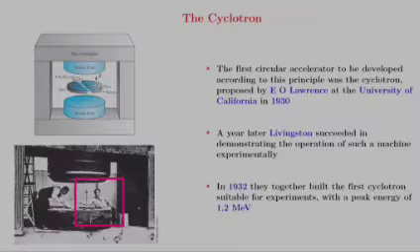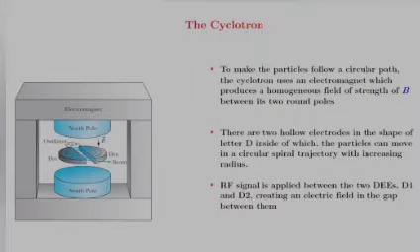And this is a photograph of E.O. Lawrence. He is working with the 60-inch diameter cyclotron at the University of California. To make the particles follow a circular path, the cyclotron uses an electromagnet which produces a homogeneous field of strength B between its two round poles. And there are two hollow electrodes in the shape of the letter D, inside of which the particles can move in a circular spiral trajectory with increasing radius, as indicated in this figure.